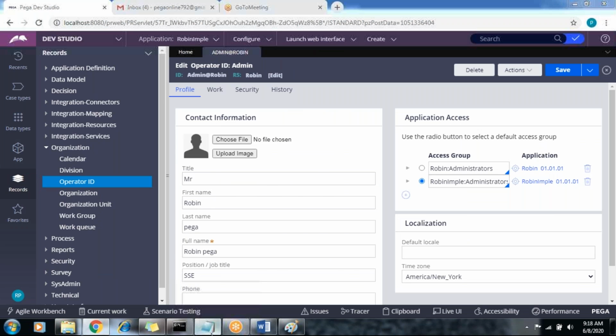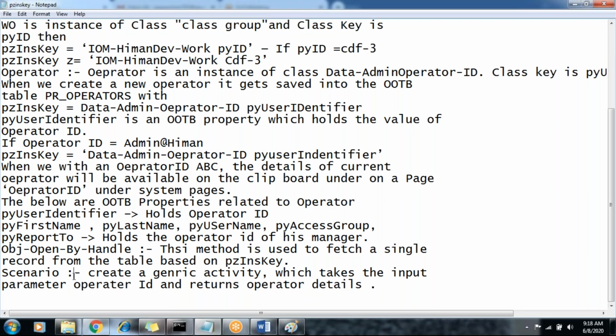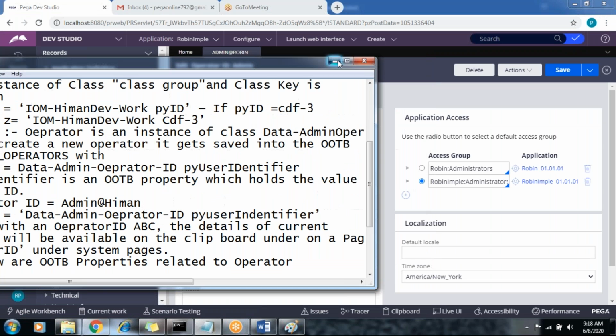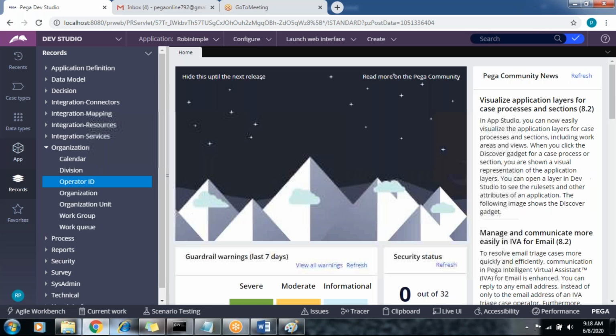So our requirement is very simple. The scenario is this: create a generic activity which takes operator ID as an input parameter and returns the operator details. How will we do this? Okay, create a generic activity. The generic activity will most probably be created under the organization class.